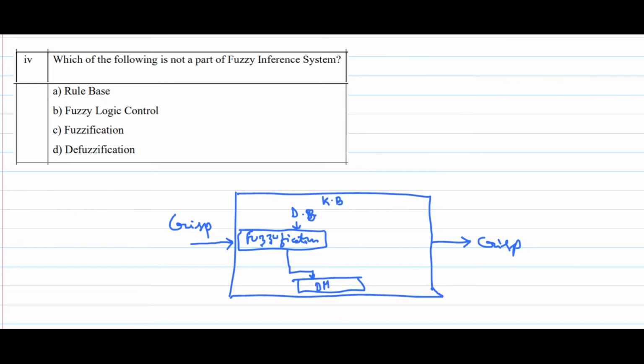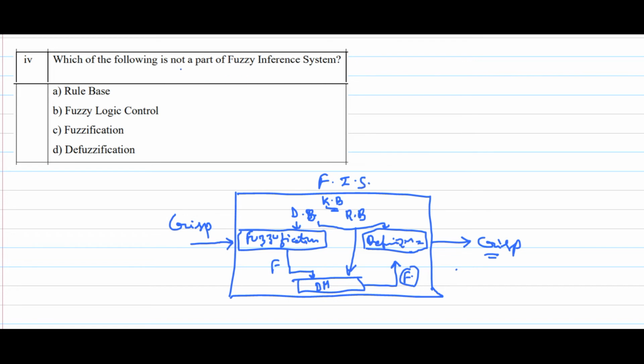By using the rule base of the knowledge base I can take the decision, and that decision will be in the form of fuzzy only. This is also fuzzy in nature, and this should be defuzzified again using the same database of the knowledge base by using defuzzification. This can be done in the defuzzification block. So finally that fuzzified output is converted into crisp output. So this is called a fuzzy inference system.